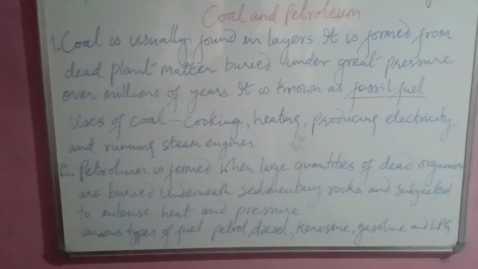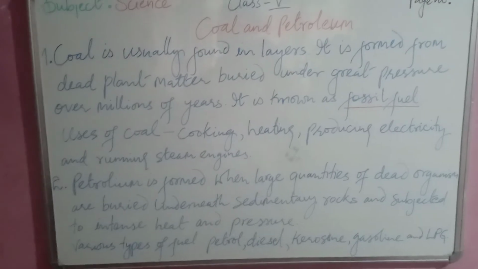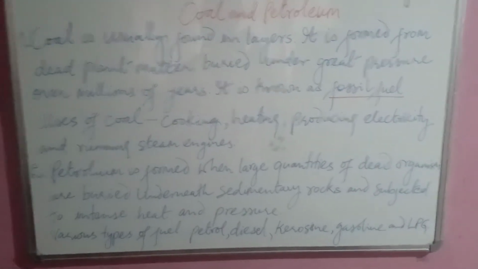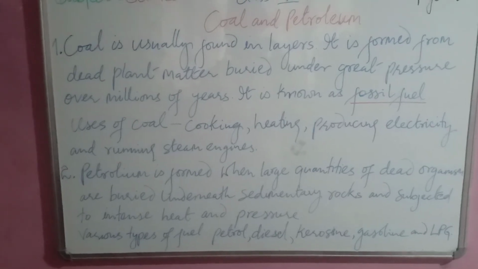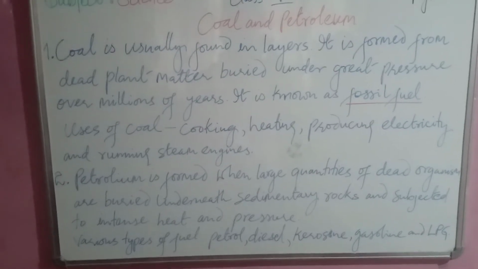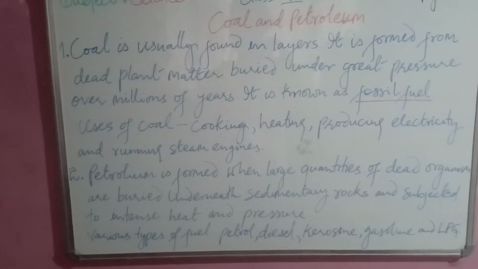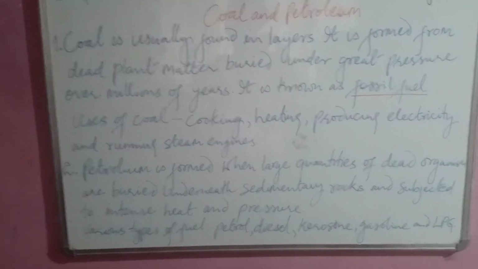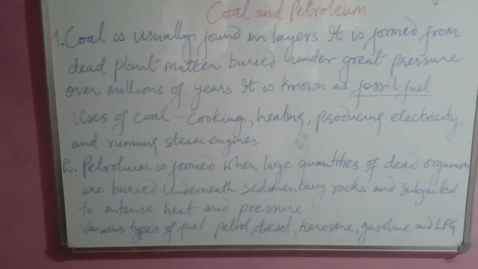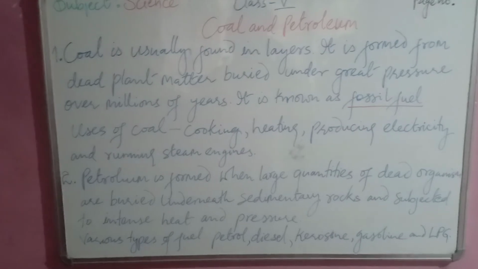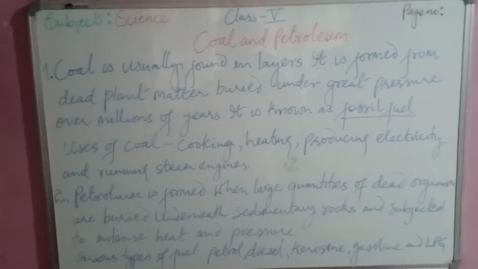When the mining company starts digging up petroleum, they find crude oil, from which they develop fuels like petrol, diesel, kerosene, gasoline, and LPG. Okay, moving on.